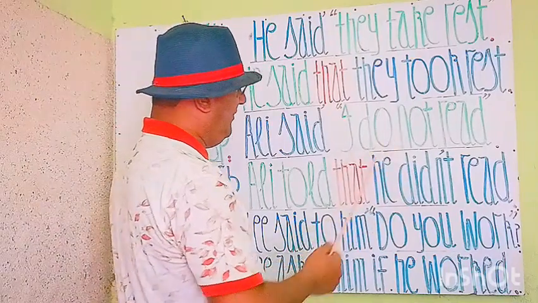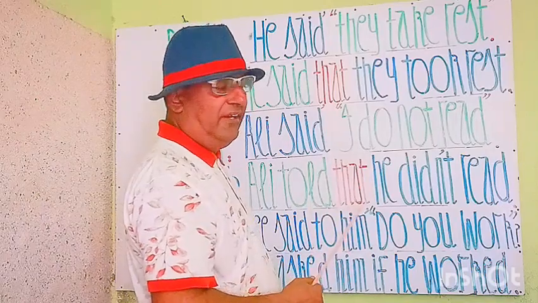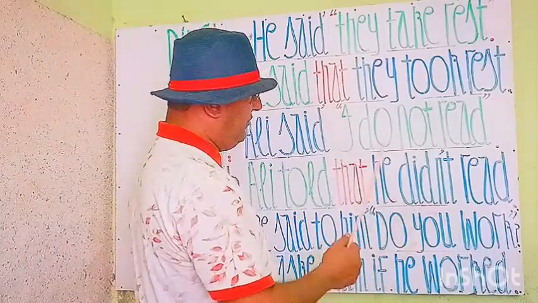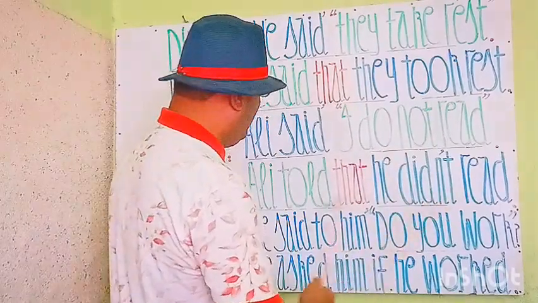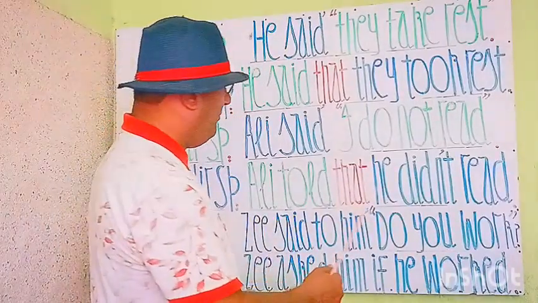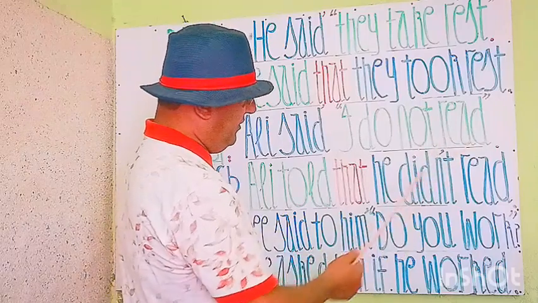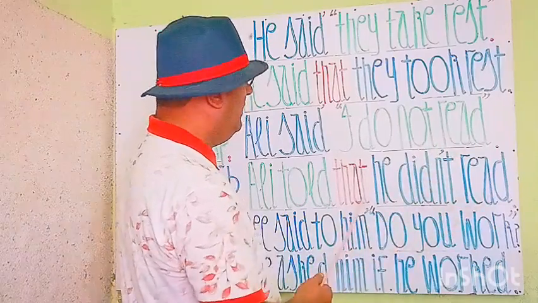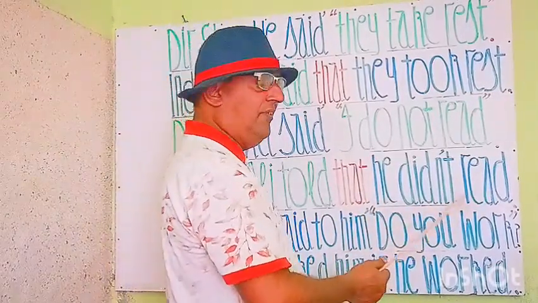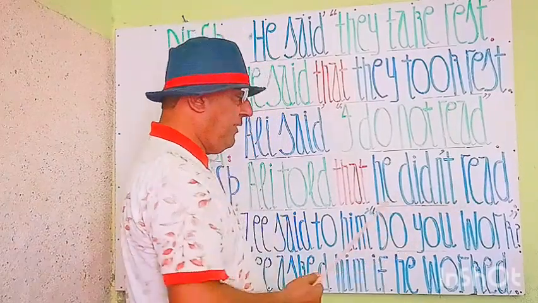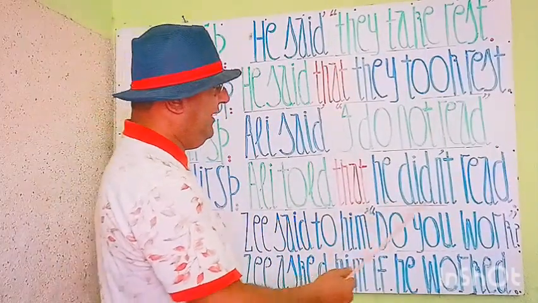Now the tense will go to the past. So told, and in past tense for negative statements we write did not. So do not will change by did not, because it's all past tense. This verb form will change to the past, and read's second form is also read, but we have did not here. So he did not read. After did not, we write the first verb form. So let's read it out again. Ali told that he did not read.